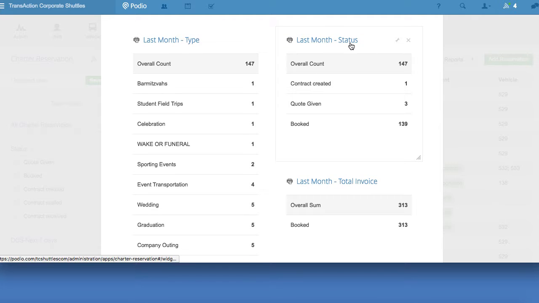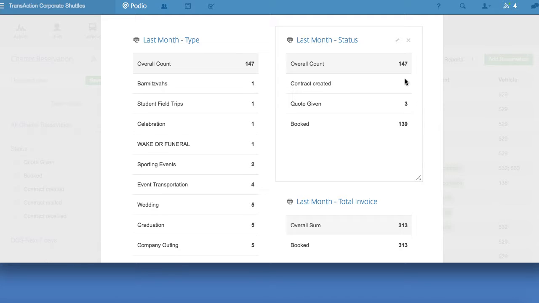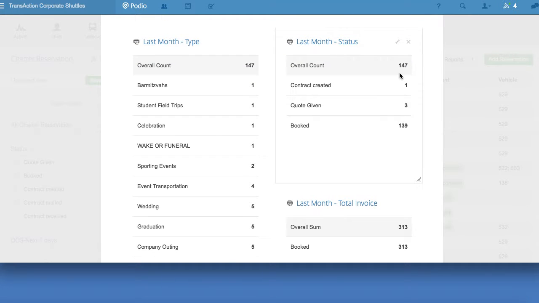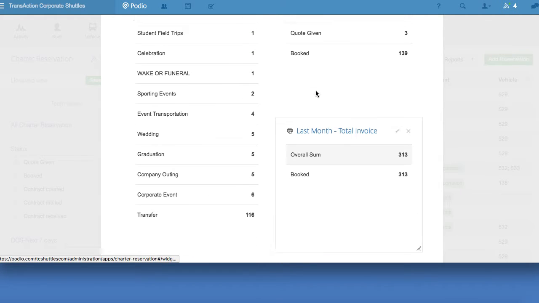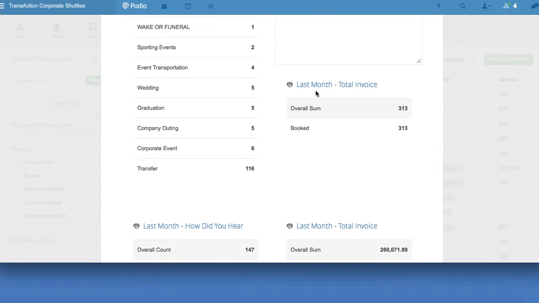To the right, we can see that out of the 147 by status, 1 we had a contract, 3 quoted, 139 booked, which tells me that there's 143. So 4 of them, we did not select whether a quote, booked, or contract was given. And I'll show you how to look at those 4 in just a second.